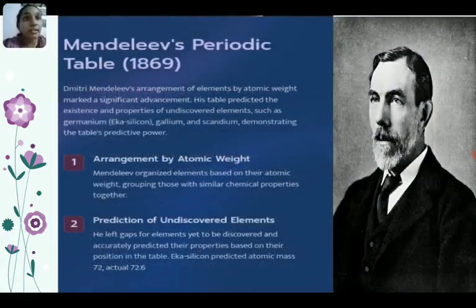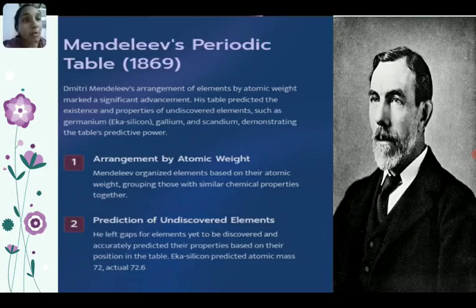Mendeleev's periodic table was arranged in 1869. Dmitri Mendeleev's arrangement of elements by atomic weight marked a significant advancement. This table predicted the existence and properties of undiscovered elements such as germanium, that is Eka-silicon, gallium, and scandium, demonstrating the table's predictive power.